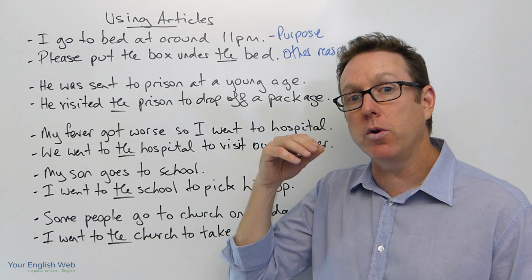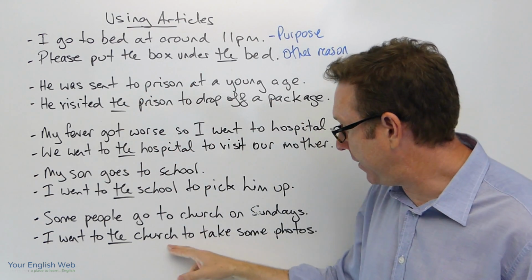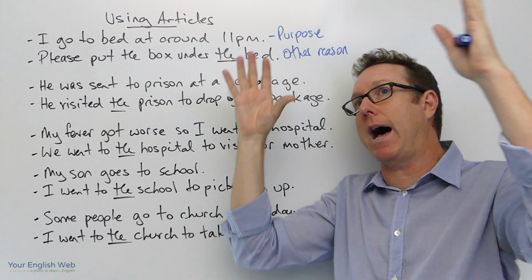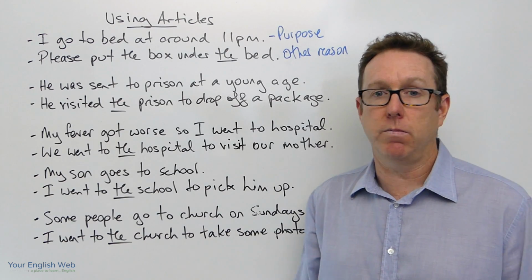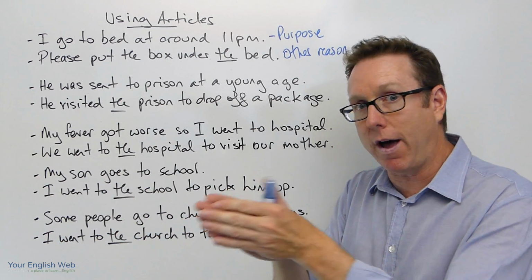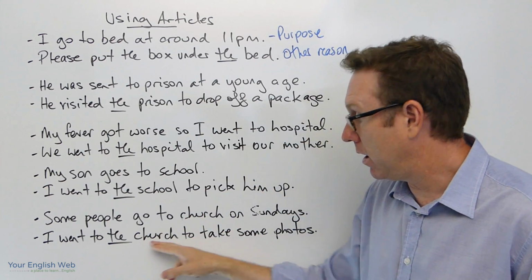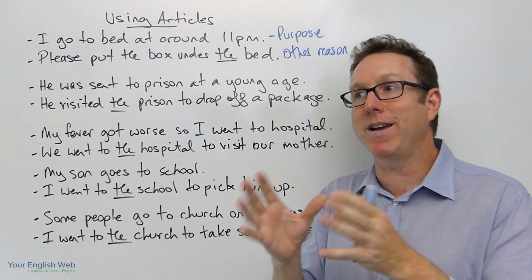But if you go to the church for another reason, and in this sentence it's because I wanted to take photos of the magnificent architecture of the church, we have the article. It's as simple as that. So no article here for the purpose of the church. Why I went there was to pray. And here, to take photos. Okay? So it was not the reason the church is there.